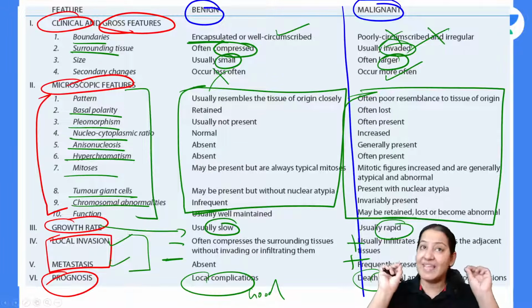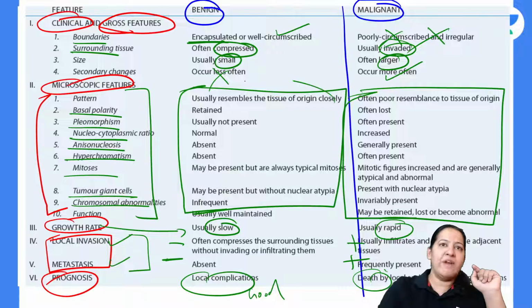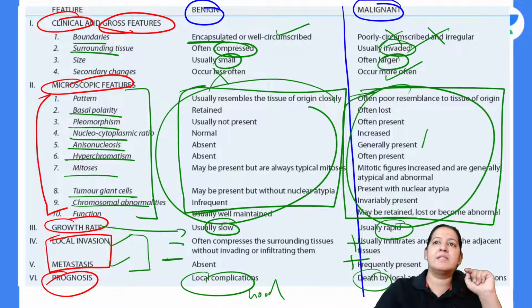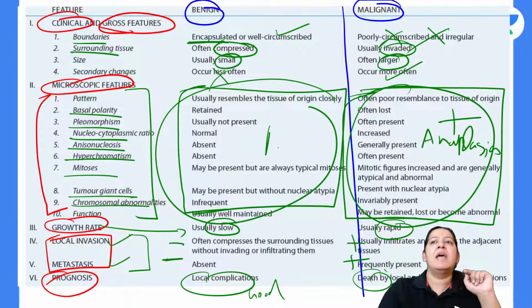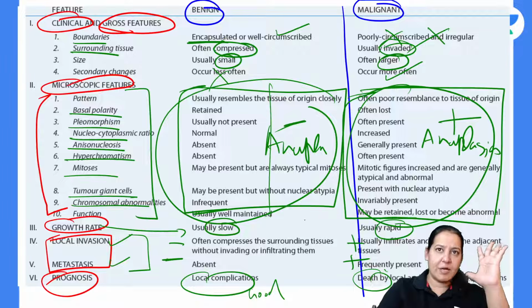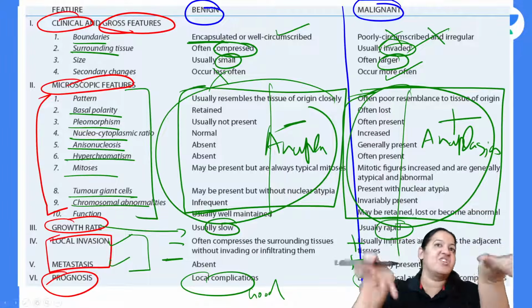Everyone give me a thumbs up. I cannot simplify more than this. Do you want me to revise these 10 points again, or do you have it? This is anaplasia. Anaplasia is present in malignancy and absent in benign tumors. These 10 points are known as anaplasia. Loss of differentiation is known as anaplasia.